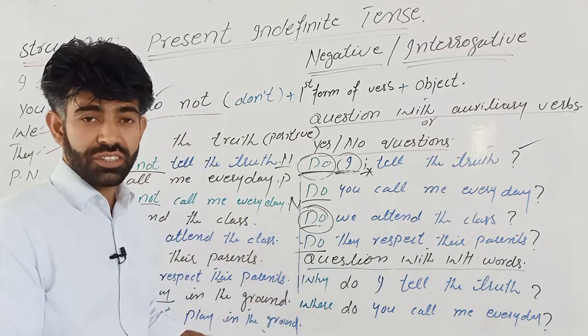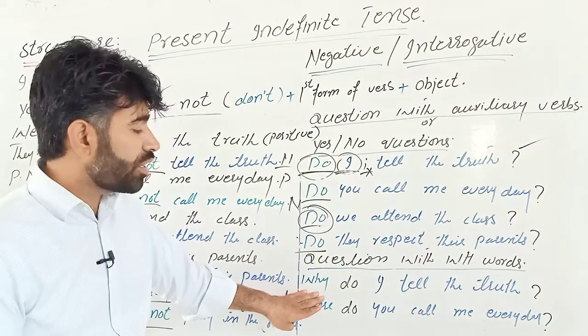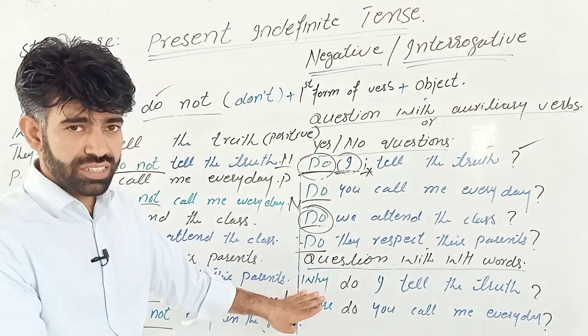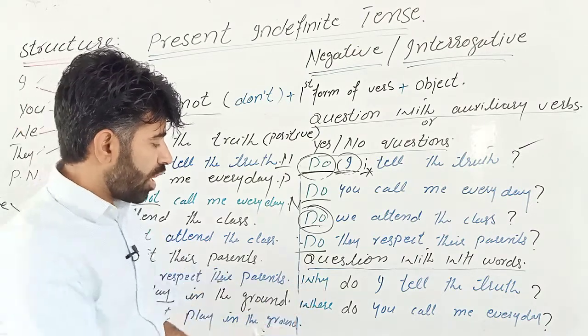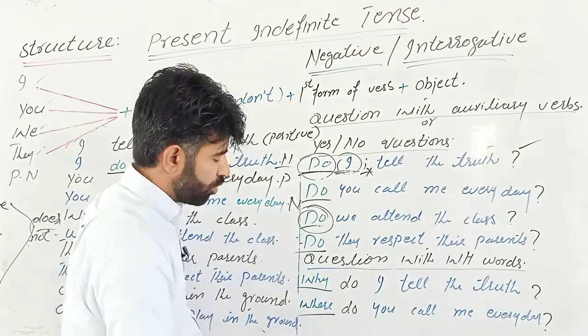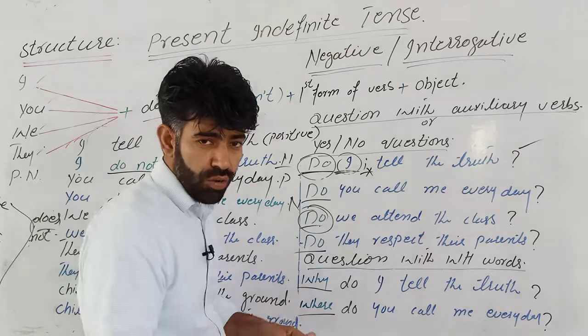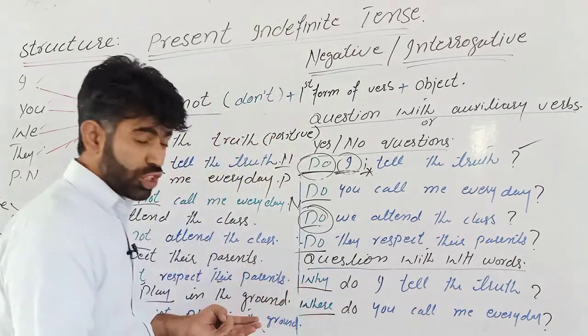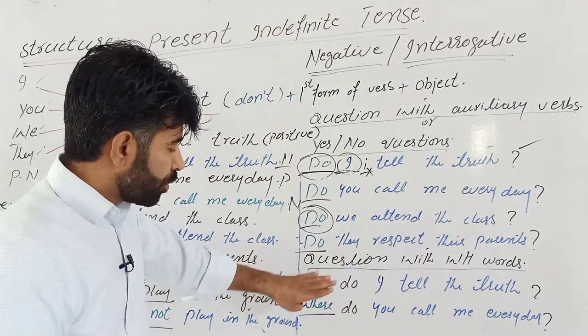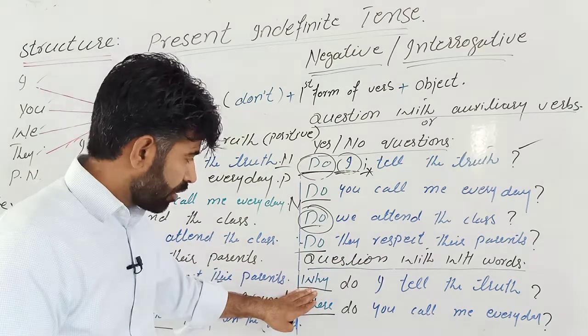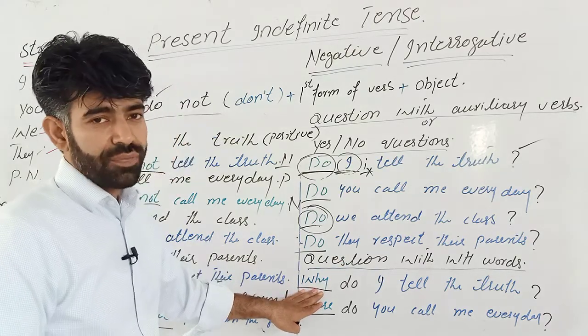It needs an explanation. So I talked about WH words in the previous lecture as well. What do you have to do? You have to put this WH word. It can be when, where, why, how, which as well. You have to put all these WH words right in the start of the sentence.